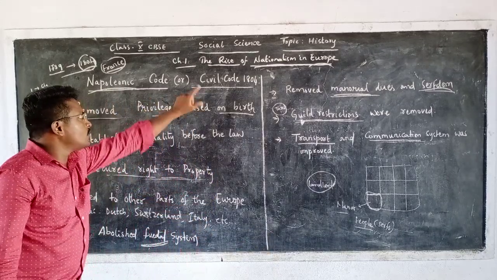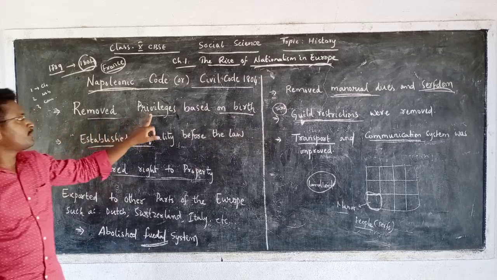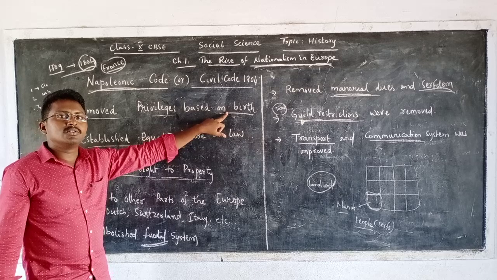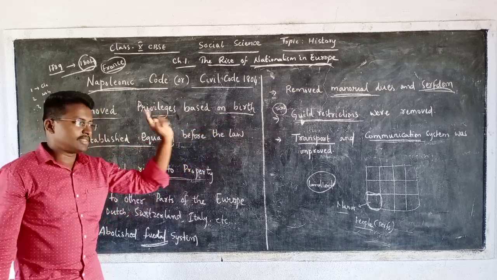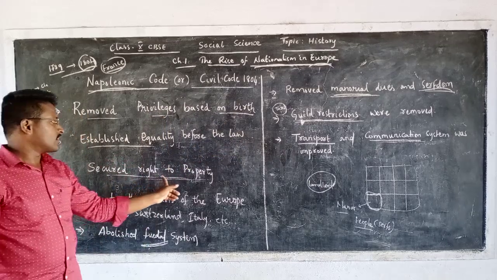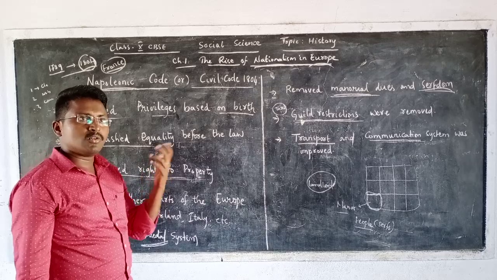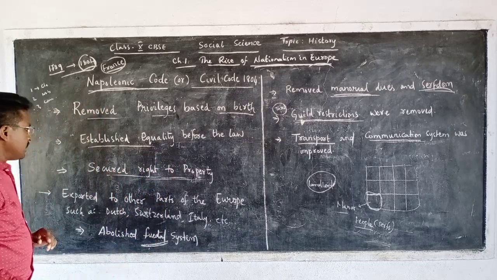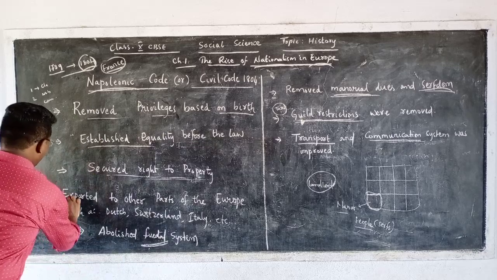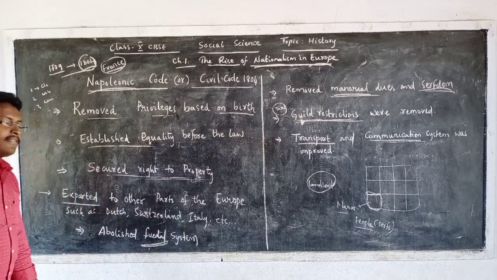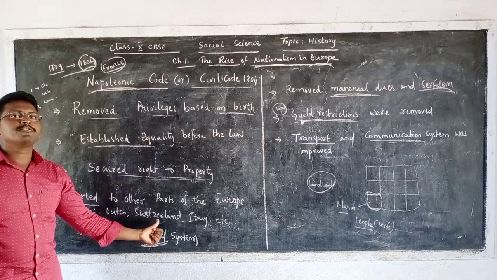Then under the Civil Code, the first and foremost thing he did was remove privileges based on birth. No clergy, no noble, everyone is equal before the law. Then he also gave the right to property. He told that people can hold their properties. And he did not stop there itself. He exported, that means he tried to implement the same code in other parts of Europe, the countries which were under the control of France.